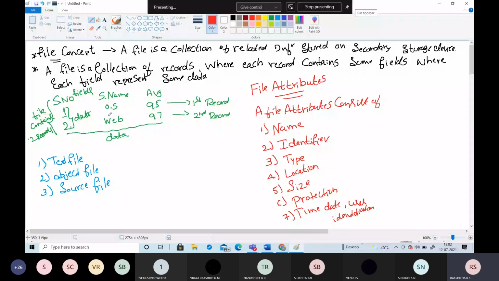Here the information in a file is defined by its creator. Whatever information is present in the file, there will be different types of files. Different types of information may be stored in a file. There is no restriction that we have to store only the documentation format or only the image format.